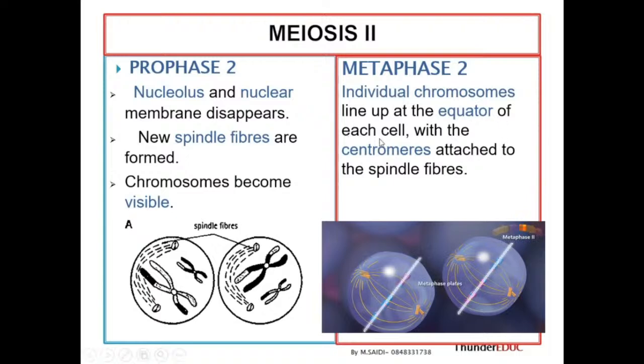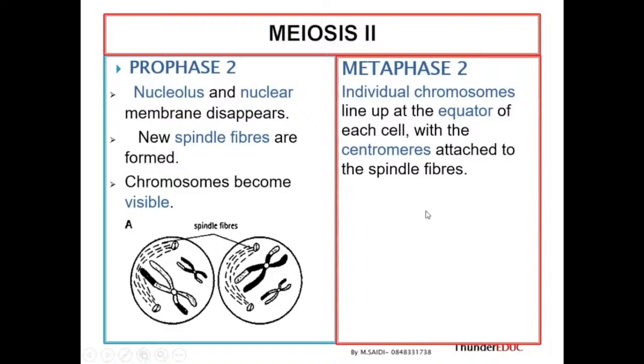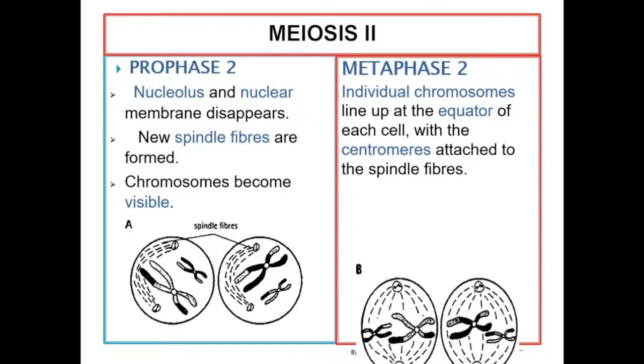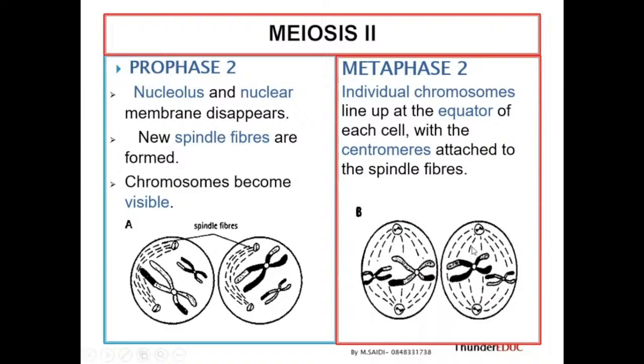So at the equator of the cell, with the centromere attached to the spindle fiber. And then now, this is the picture. If you rotate it, you will see that these chromosomes are in the middle. You see, they're in the middle. If this is the pole and this is another pole, they are in the middle. So this one becomes the equator.